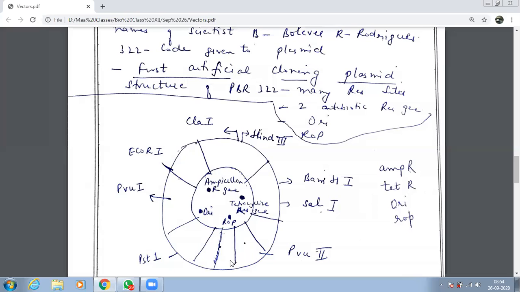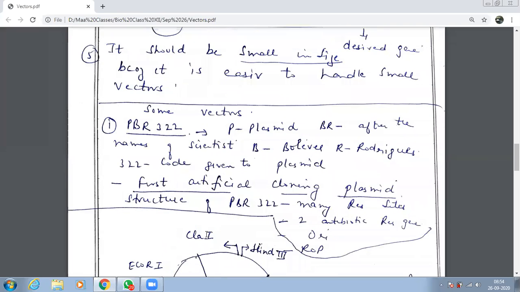What is the name of this cloning plasmid, children? Quickly. PBr322. What does P stand for? परेशान मत हो. This structure I will make you learn with me in the class only. बिल्कुल परेशान मत हो. P stands for plasmid. B stands for the name of the scientist. Who is the scientist? Bolivar. Bolivar. And R stands for Rodriguez. This 322 is the code given to the plasmid.